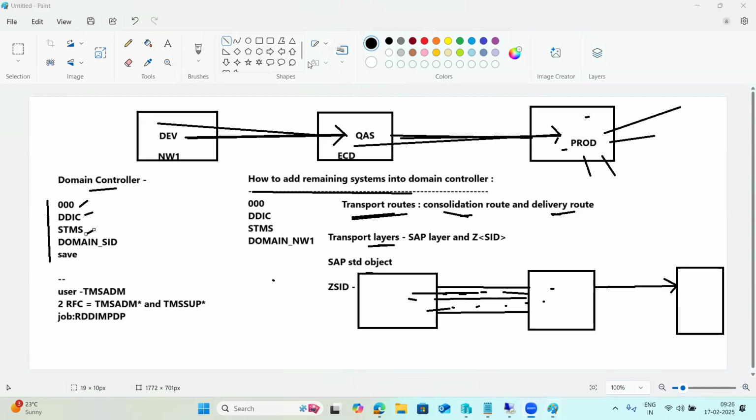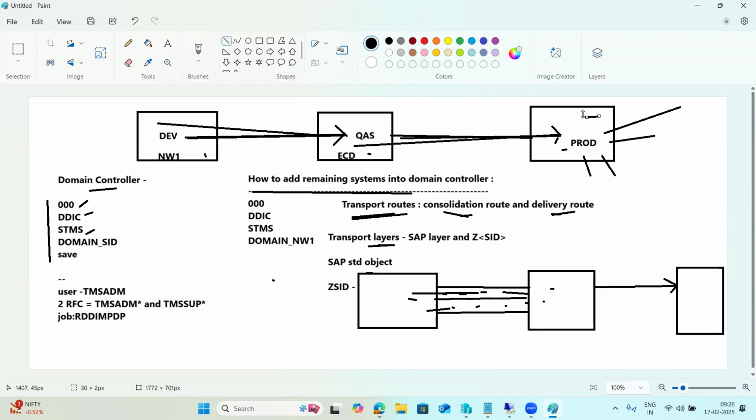Sir, in real time, in which system do we maintain the domain controller? Any system. That's the customer's wish. Out of the three systems, you can maintain any system as a domain controller. It's not a rule that you have to maintain the development, the quality, or the production. Most customers go for the production system as a domain controller. Why? Because the production system will not be down multiple times, only in rare cases.